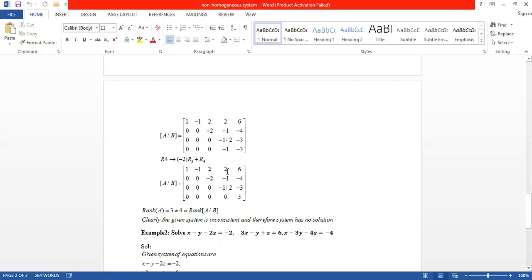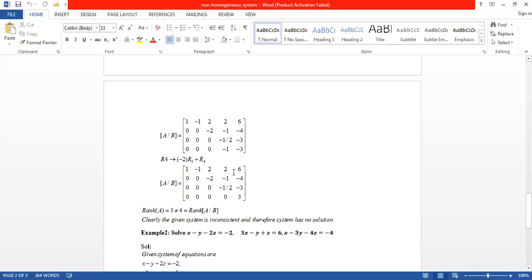So how many non-zero rows are there? 1, 2, 3. Three non-zero rows are there. So what is the rank of A? The rank of A is equal to 3. And how to find the rank of AB? For the rank of AB, you have to consider the full matrix. How many non-zero rows are there? Four non-zero rows are there. So the rank of AB is 4.